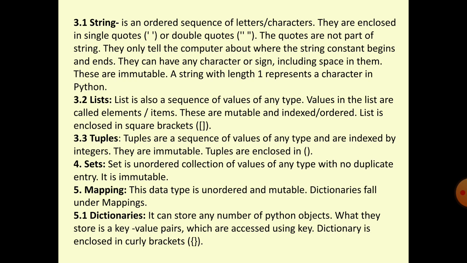Tuples are sequences of values of any type and are indexed by integers. They are immutable. Tuples are enclosed in parentheses. As with a sequence of values, each item of the tuple is accessible through the index. They are immutable, not to be changed, whereas a list is mutable but a tuple is immutable.